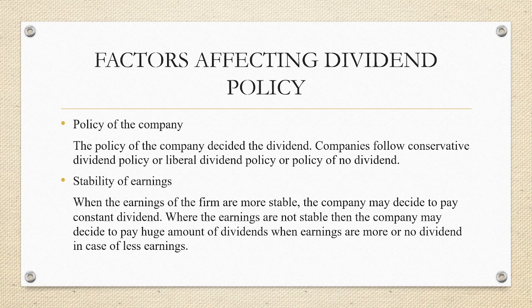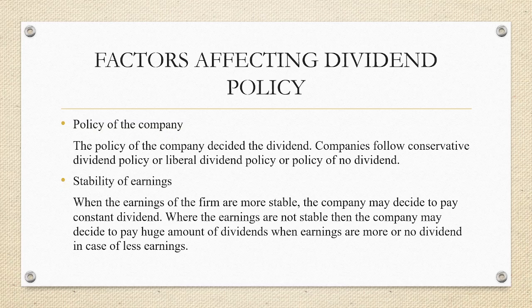The main among them, the first one, is the policy of the company. The policy of the company decides the dividend. In the sense, some companies may follow a conservative dividend policy wherein they pay a very low rate of dividend consistently, or the firm may follow a liberal dividend policy wherein a huge amount of dividend will be distributed, or some companies may follow a policy of no dividend wherein dividend will not be given to the shareholders at all. So these policies of the company affect the dividend policy.